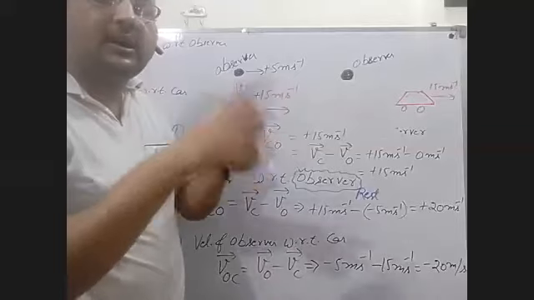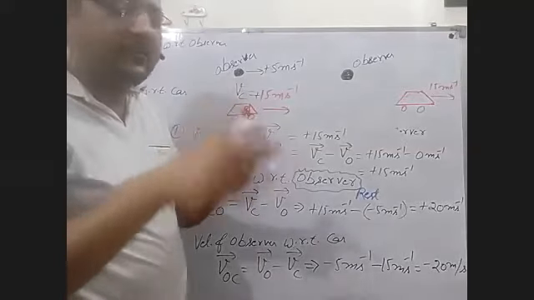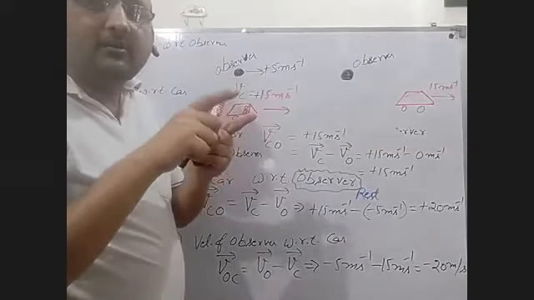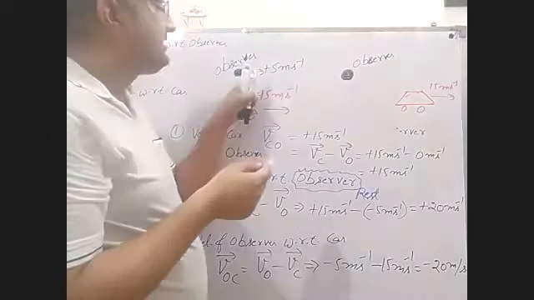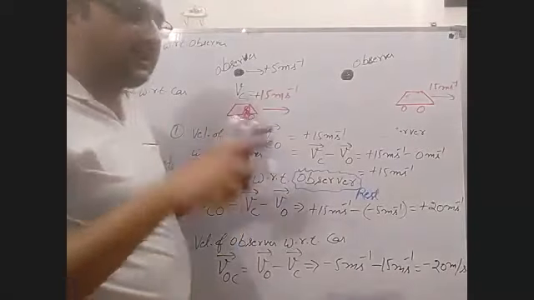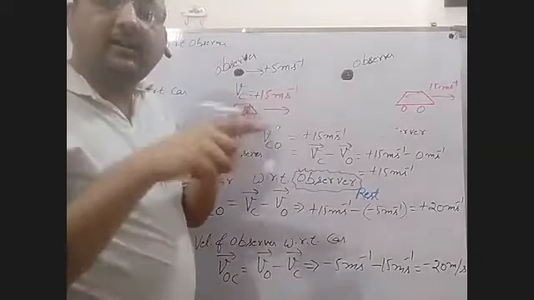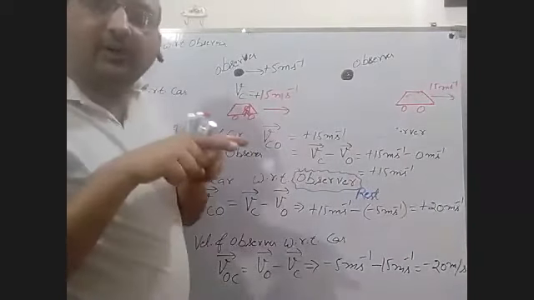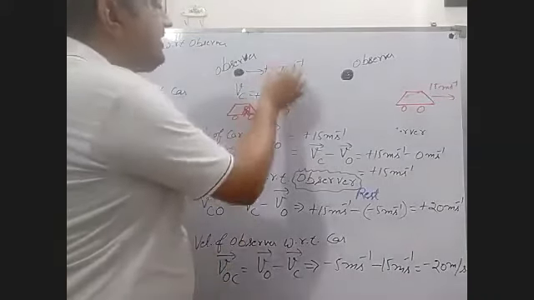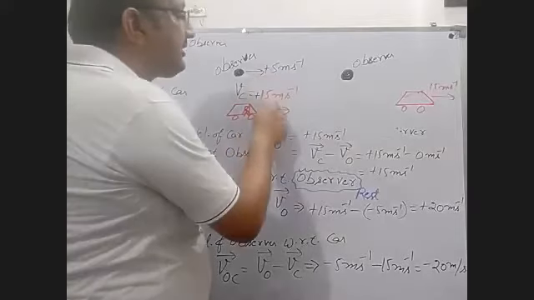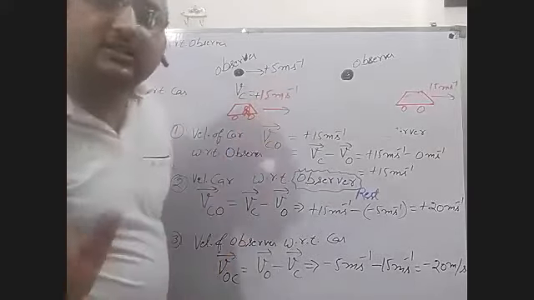You can feel this when one passenger is sitting in one vehicle and another passenger in another, and you can see and talk with each other if your velocity is the same. That's why I am telling you, if the velocity of both is the same, then the relative velocity is zero.